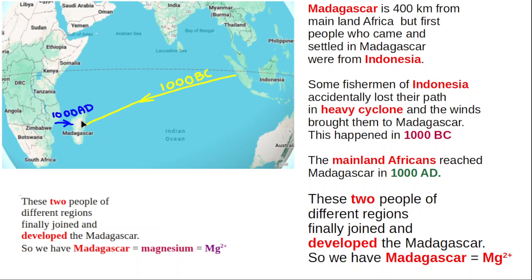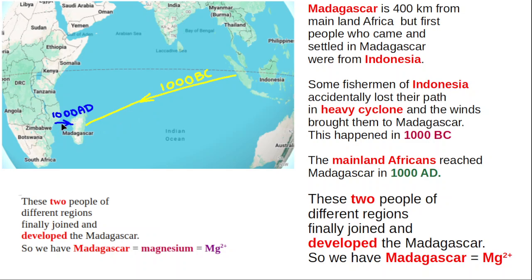In Madagascar they found various trees, various animals, various flowers, various fruits, etc. That was a great surprise to them, and that made many Indonesians come from Indonesia to Madagascar. That happened in 1000 BC. But only in 1000 AD did Africans come and settle in Madagascar. Between Indonesians and Africans there was a gap of nearly 2000 years.